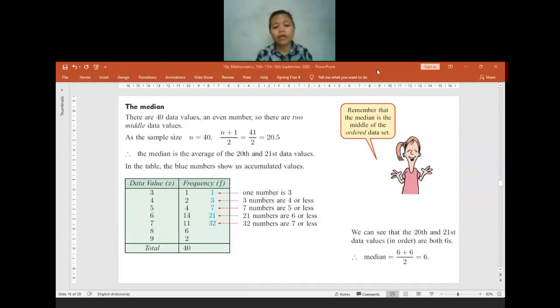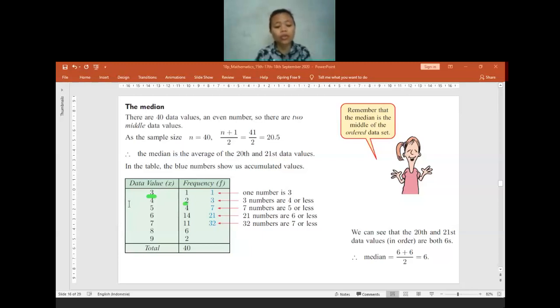No. No? Why is it 8? Okay, after 7, what number is it? What number is it after 7? It means there is one number that has 3 values. So the first data is number 3. Like this, there are 2 data that have number 4.